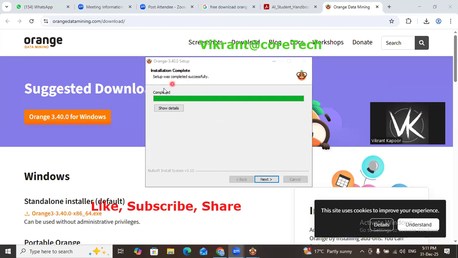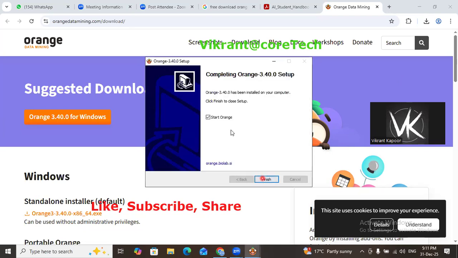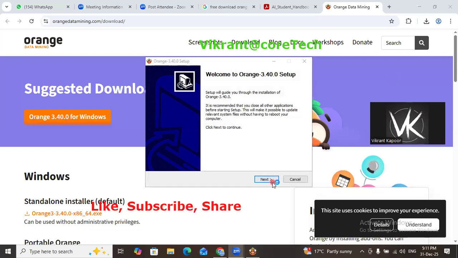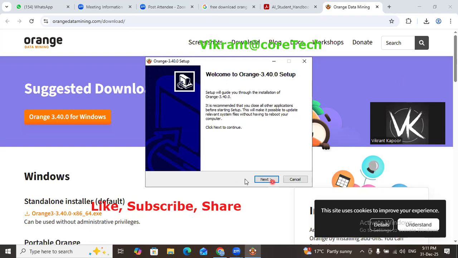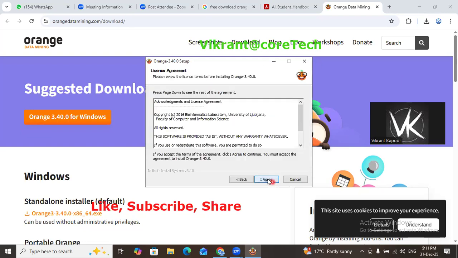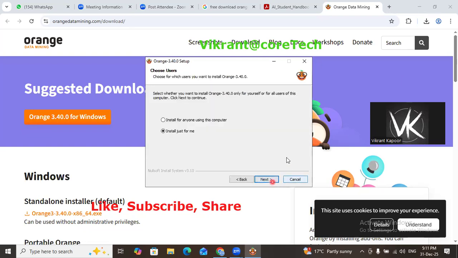So finally you can see the entire installation is complete. Click at next, start Orange, finish. Depends upon your machine configuration, how it is going to react, and we're going to make use of it.